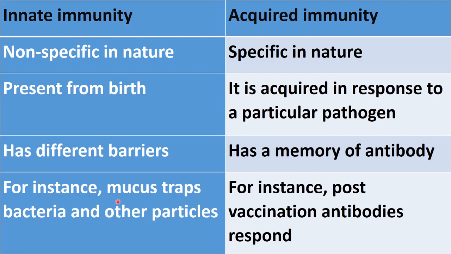For example, in innate immunity, mucus traps bacteria and other particles, while an example of acquired immunity is the post-vaccination antibodies response. After vaccination, that response comes from our body, like the antibodies response. That is a kind of acquired immunity.